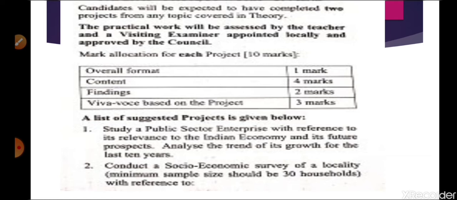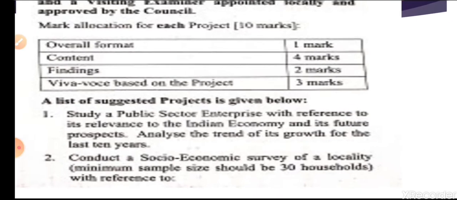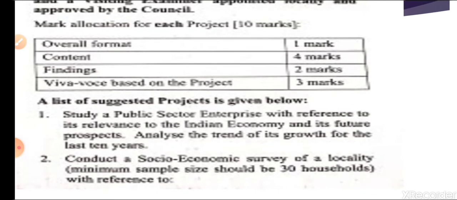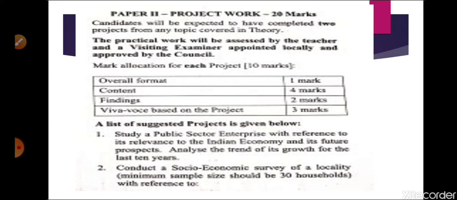So students, here you are watching that a total of 8 projects are there. 1 and 2 are given in this one. These projects are also mentioned in your book. You can copy from anywhere else; both are the same. So any two projects you have to prepare. One project for the first half and another project for the second half. Means in the annual examination both projects will be evaluated. In the half-yearly examination only one project will be evaluated. But you have to prepare both projects.